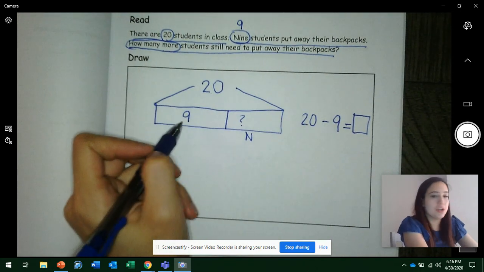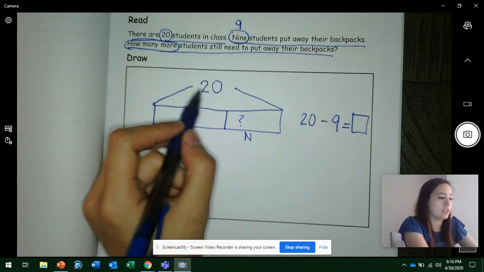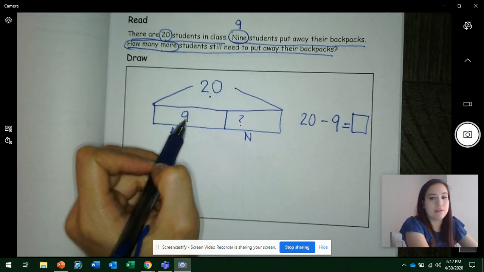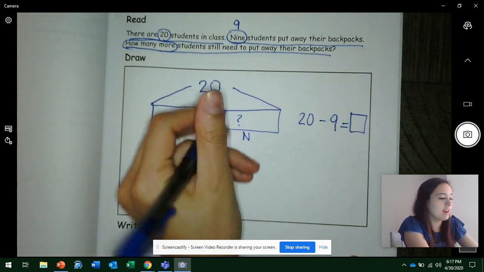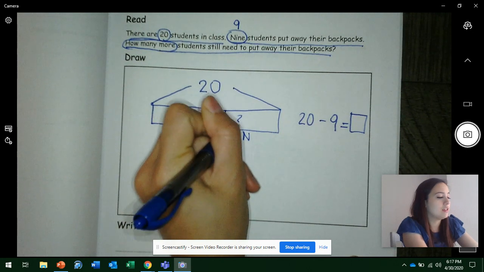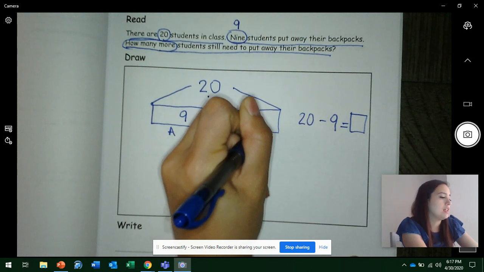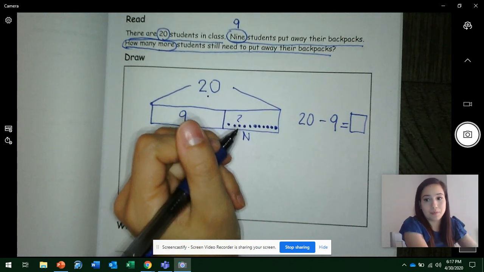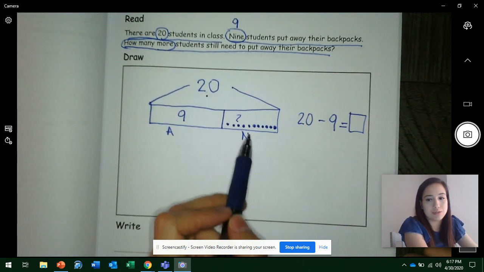So what we can do to find out our answer, we can count on. So we're going to get 9 going and draw circles until we get to our stopping number, which is 20. What's our stopping number? Get ready. Yes, 20. So everybody, count with me. Get 9 going. 9, 10, 11, 12, 13, 14, 15, 16, 17, 18, 19, 20, stop. Remember, 20 is our stopping number. And now we're going to count how many dots we drew in this tape to find out our missing part.